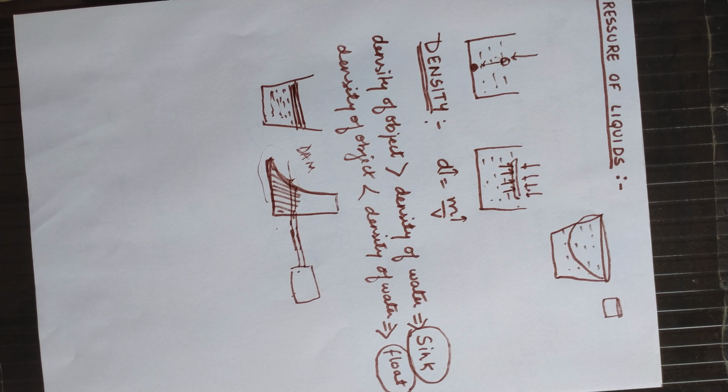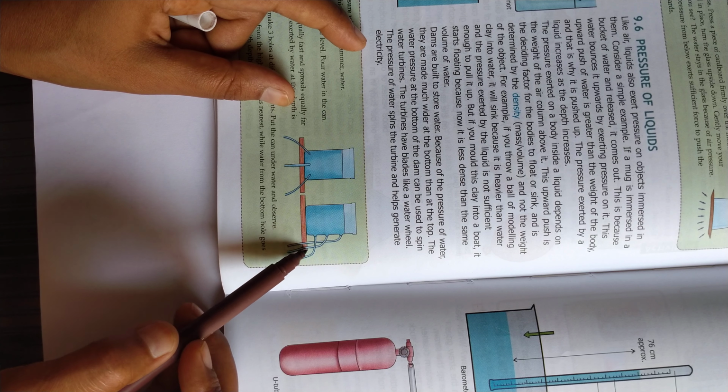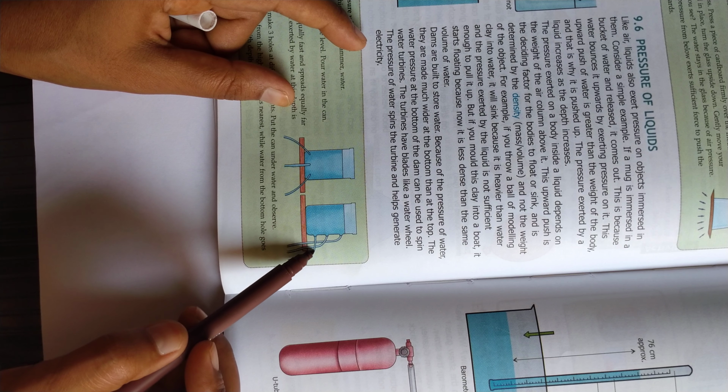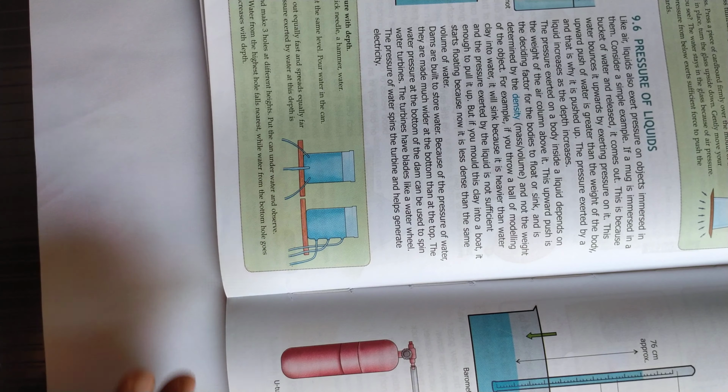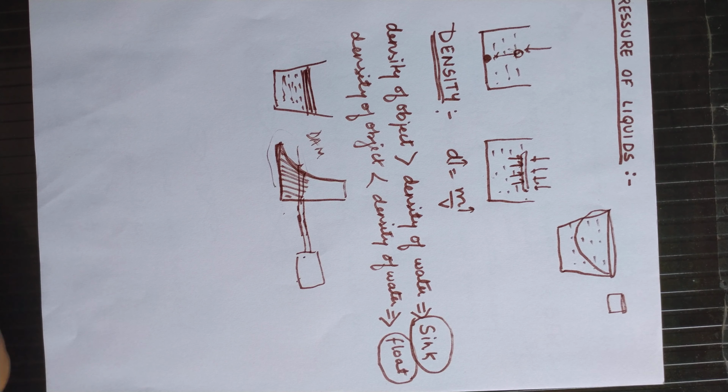But the water from the upper hole will move slower, the middle one comparatively faster, and at the base the hole is there from which the water is coming out with a very high speed. So it represents that the pressure at the bottom of the liquid is more as compared to the upper sides.